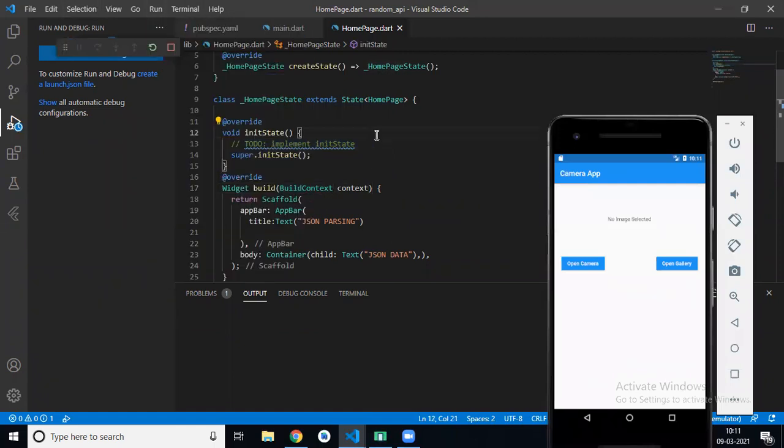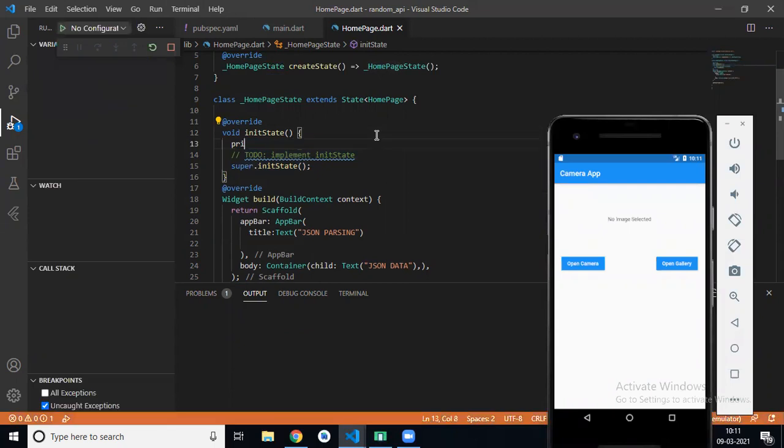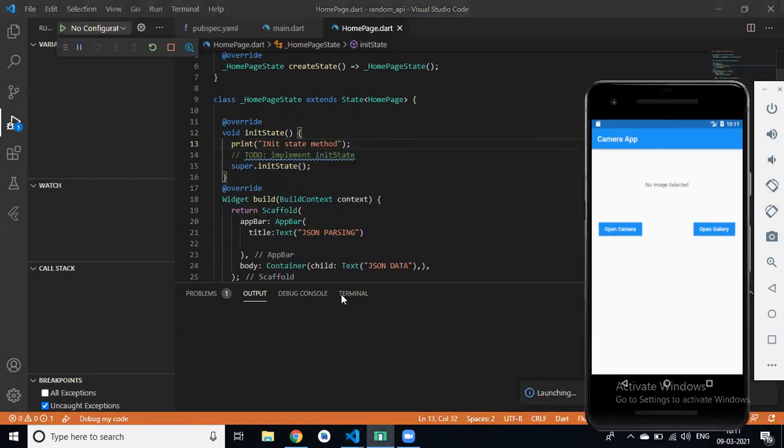So if I write a print statement here, we don't need to call this init state method. This is our init state method, and this statement is automatically printed in our console. Clear?